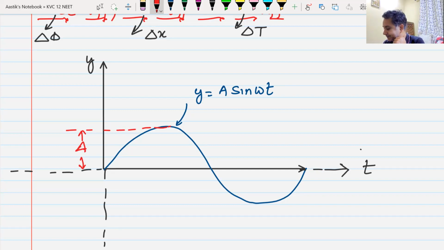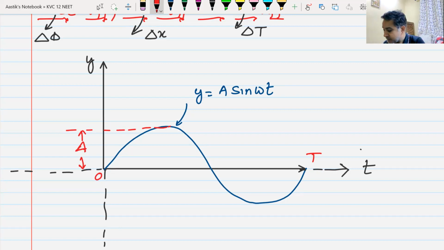Okay. Now, in terms of time, if the time starts from 0 here, the time taken to complete one oscillation, and this is one complete sine wave, would be capital T. Time taken to complete one oscillation. Yes or no, my dear friends?